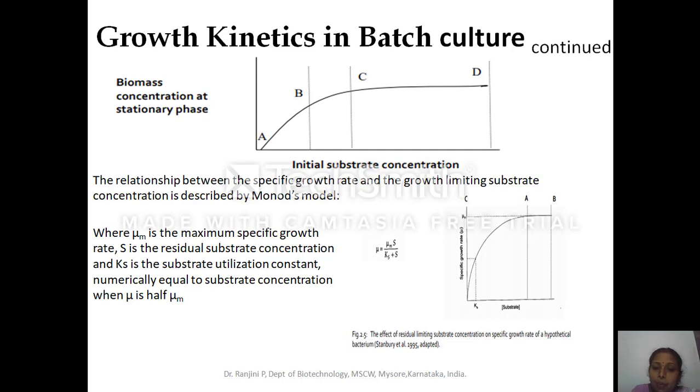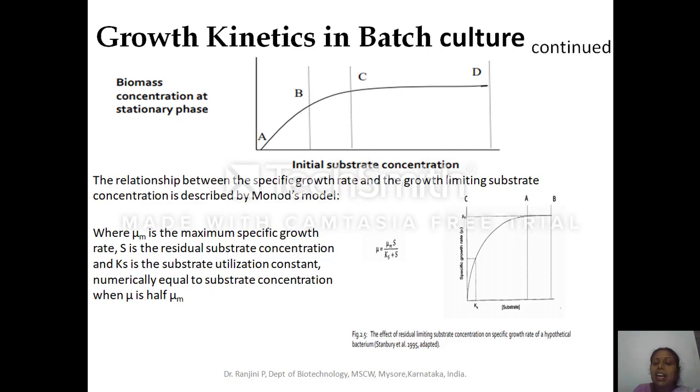So the Monod model will tell you how the specific growth can be calculated using the substrate concentration. That is, mu is equal to mu max into S divided by Ks plus S. Mu m is the maximum specific growth rate, S is the residual substrate concentration or the essential nutrient concentration, and Ks is the substrate utilization constant.